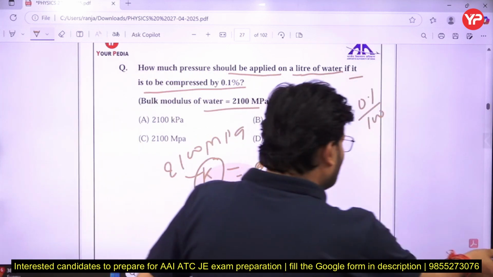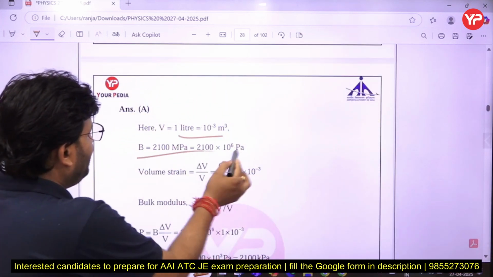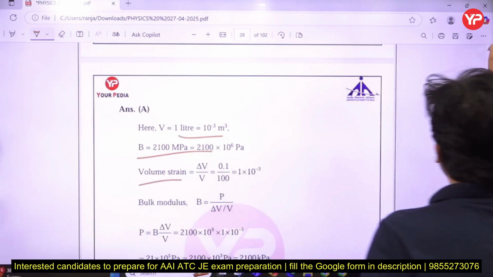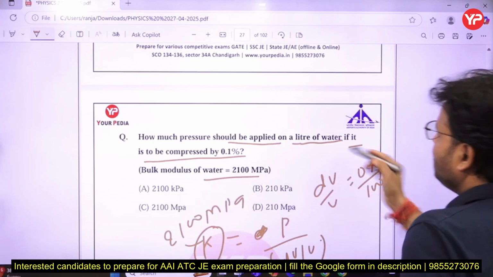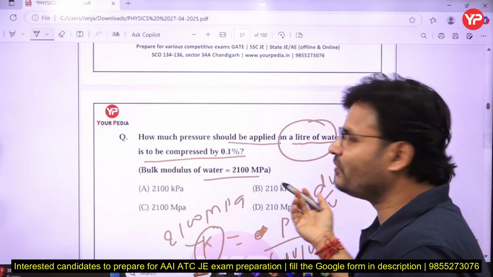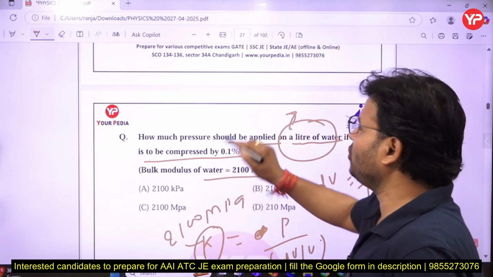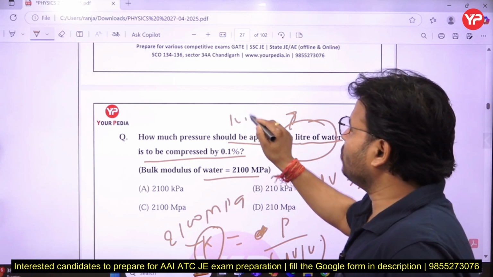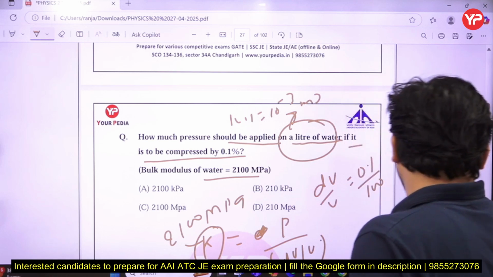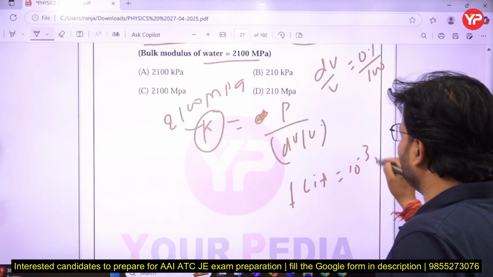So my dear friends, I have come with the solution here with the data. Here we can say V, and from that we will get the volumetric strain. One more thing, you have to put a little more attention here. Volume is given in the form of liter, but we need meter cube, so convert it to meter cube. Try to remember: 1 liter is equal to 10 to the power minus 3 meter cube.